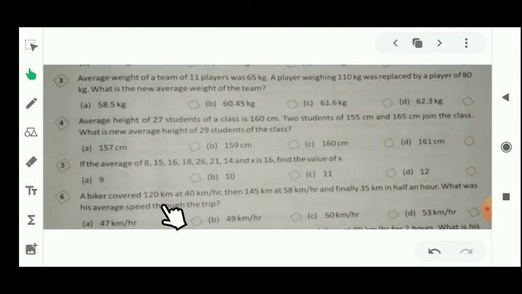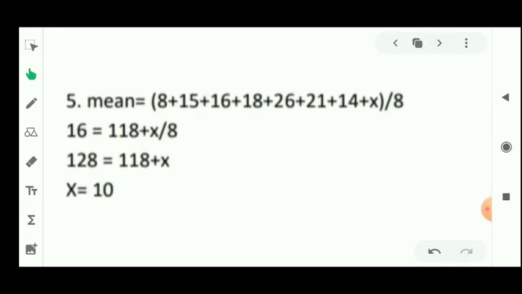Let's see the next question. If the average of this will be 16, then find the value of x. Now students, let's see the solution of the given question. As you know, average is equal to sum of observations upon number of observations. Sum of observations means 8 plus 15 plus 16 plus 18 plus 26 plus 21 plus 14 plus x.